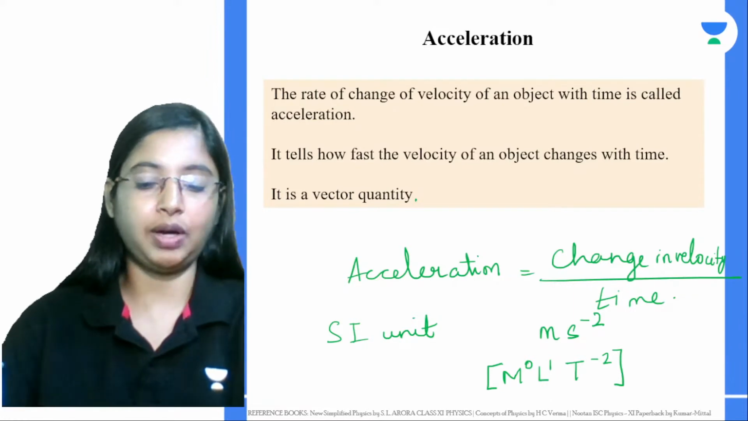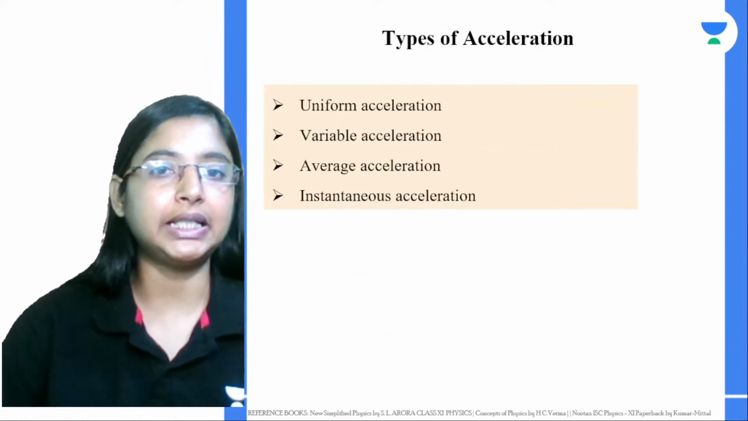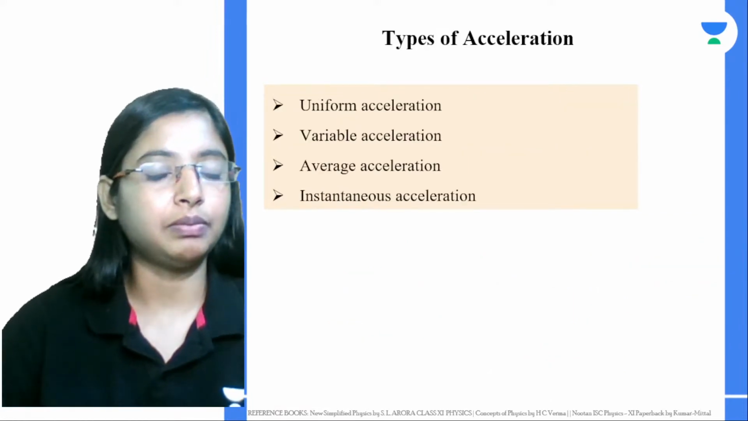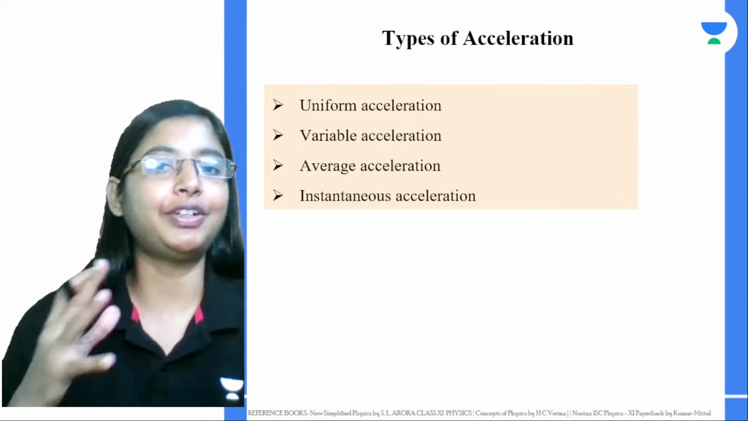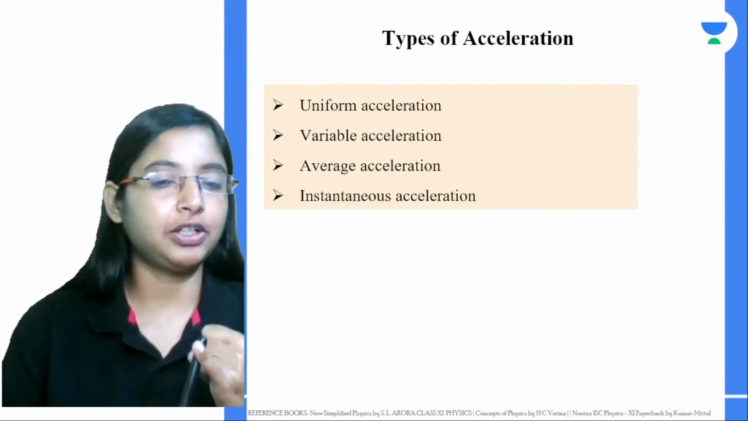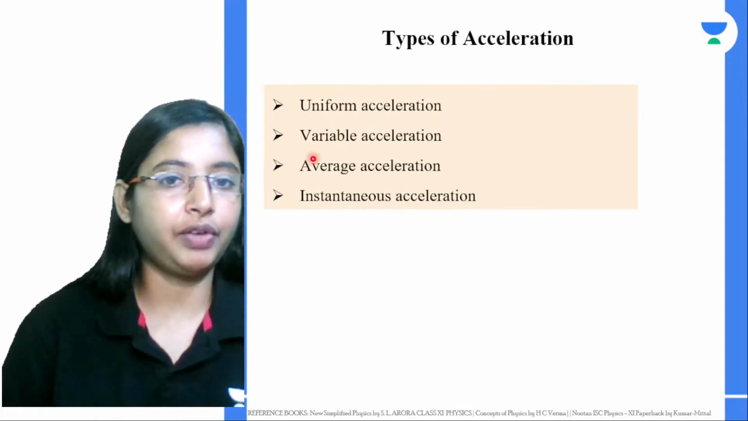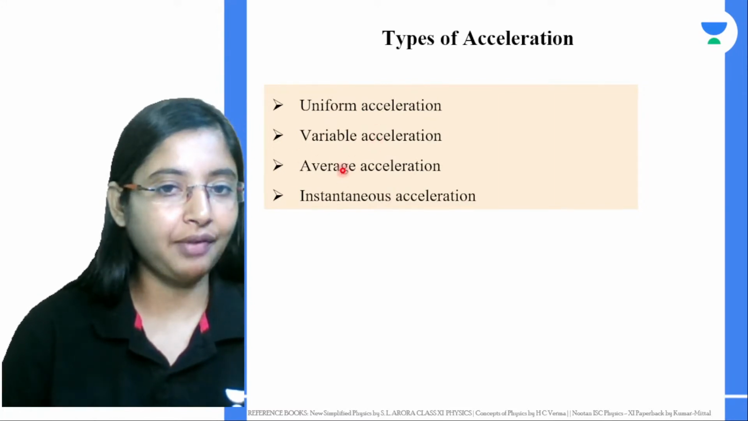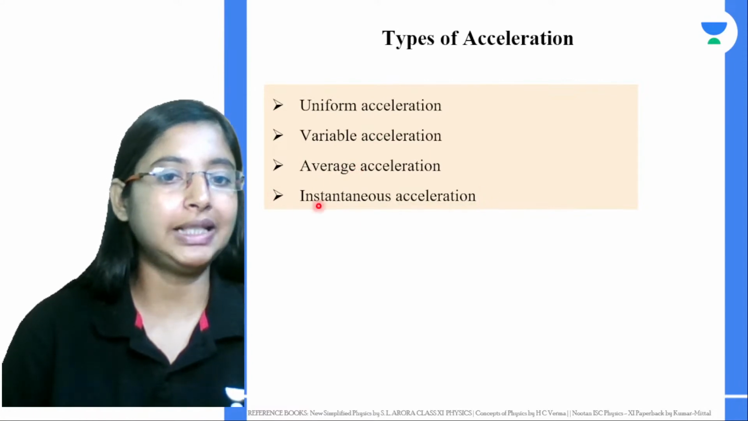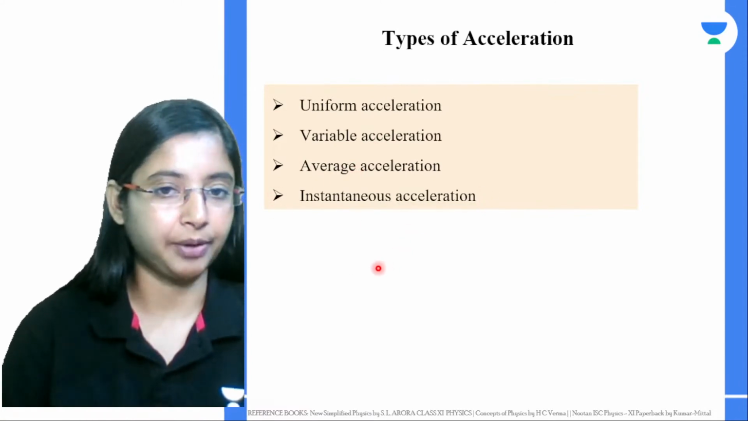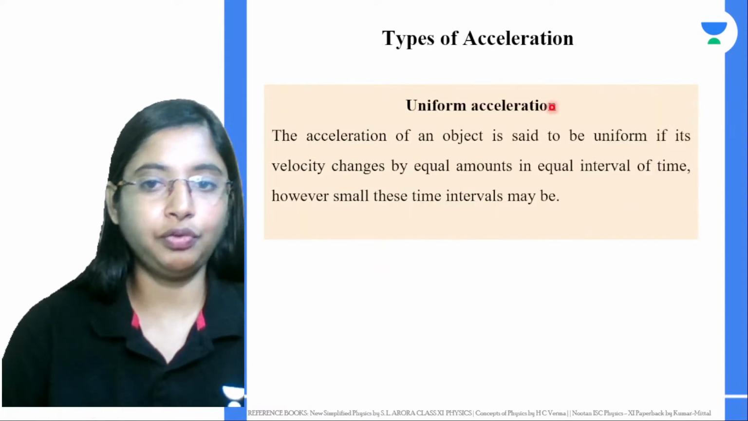Just like how you have different types of speed and velocity, we also have different types of acceleration. So acceleration can be uniform acceleration, then it can be variable acceleration, then it can be average acceleration, and it can be instantaneous acceleration as well. Now what is uniform acceleration?